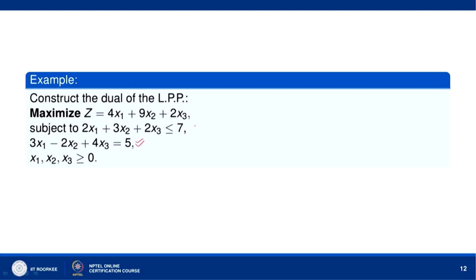We can write it as 3x1 minus 2x2 plus 4x3 less than or equal to 5, and 3x1 minus 2x2 plus 4x3 greater than or equal to 5. We will have to convert to less than or equal to, because the problem is of maximization. So, minus 3x1 plus 2x2 minus 4x3 less than or equal to minus 5.